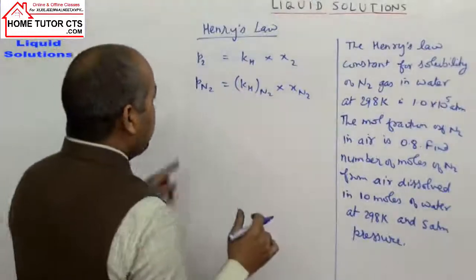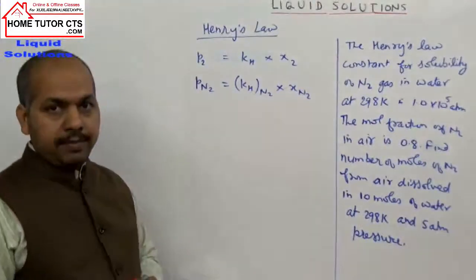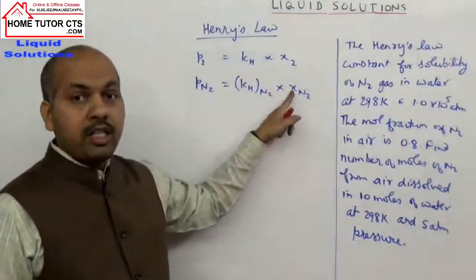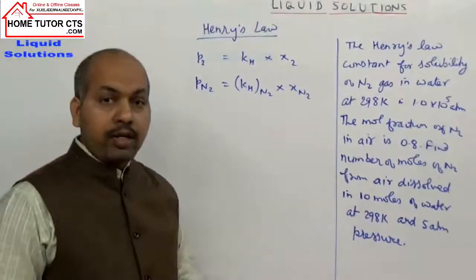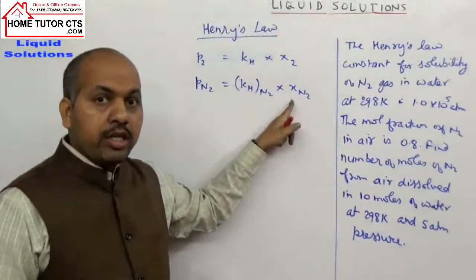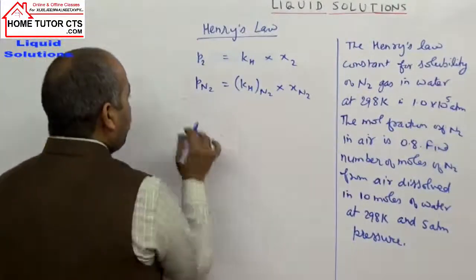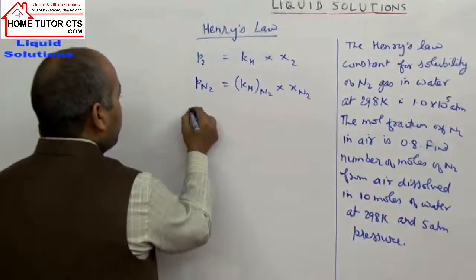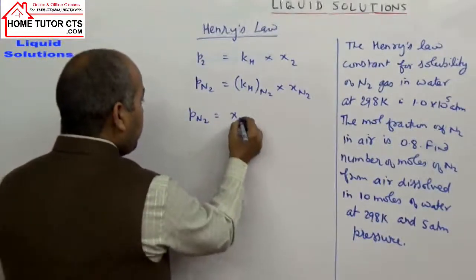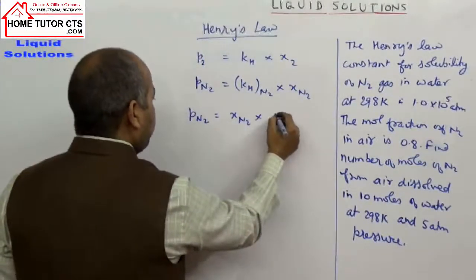In this case we take the partial pressure of nitrogen from air, and the mole fraction of nitrogen dissolved in the water. So let us take what is P of N2 gas. First of all, P of N2 can be taken as the mole fraction of nitrogen in air into the pressure of the atmosphere.